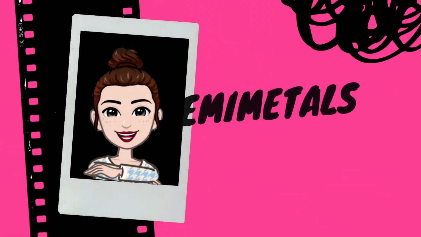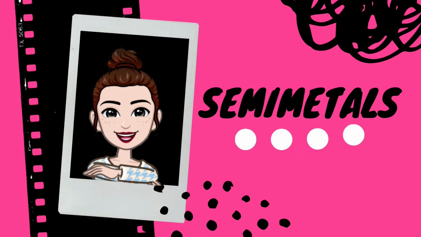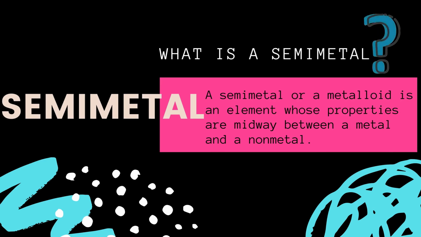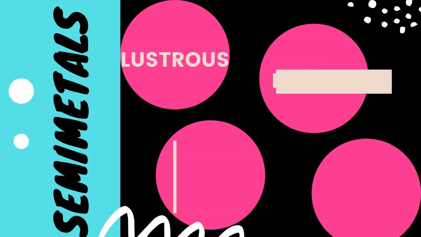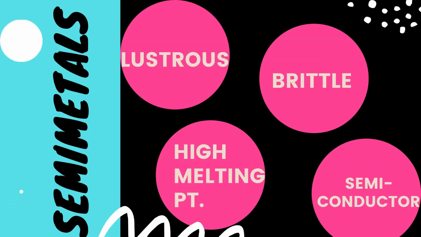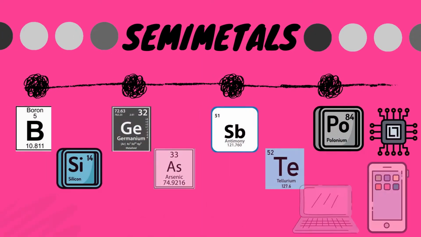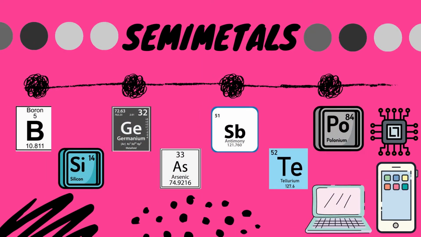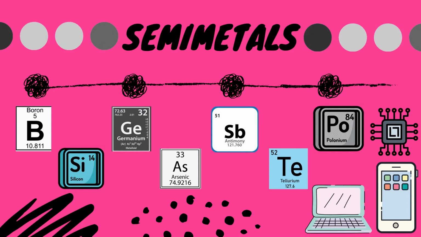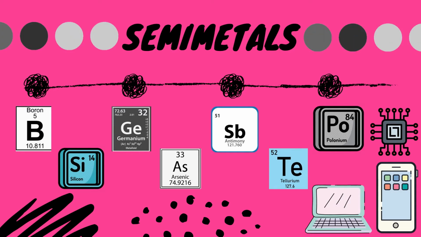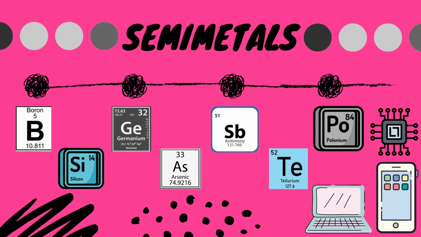The last classification of elements is semi-metal. A semi-metal or a metalloid has properties that are midway between a metal and a non-metal. Generally, semi-metals are lustrous, brittle, have high melting points, and they are semiconductive. Boron, silicon, germanium, arsenic, antimony, tellurium, and polonium are the 7 semi-metals. They are often used in electronics such as cellular phones and laptops.